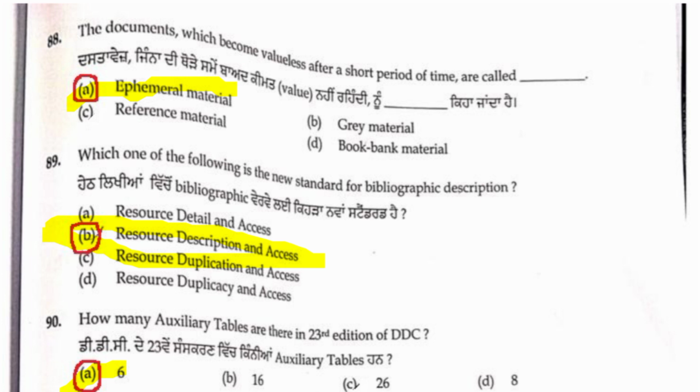So A is the right answer. Next, 89th question, which of the following is a new standard for bibliographic description? Everyone knows B is right. Resource Description and Access, RDA, is the new standard of bibliographic description, in replacement of AACR2. So Resource Description and Access is the right answer. New standard of bibliographic description is a previous important question.